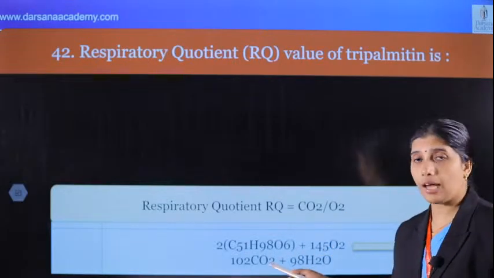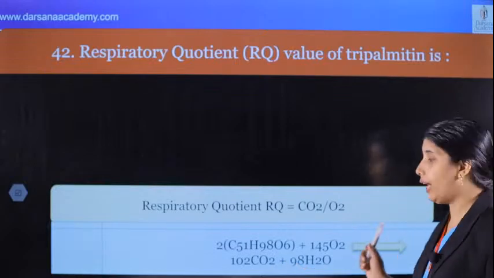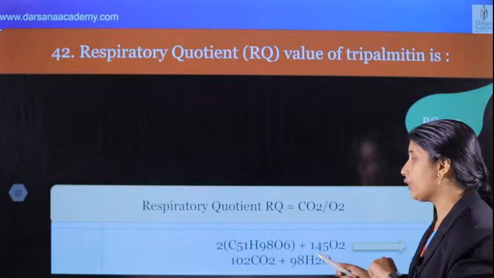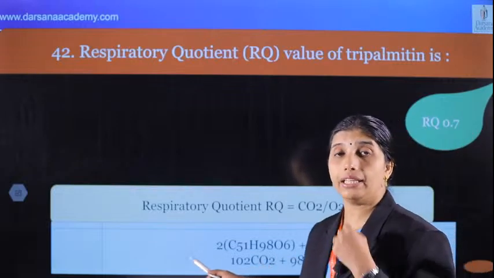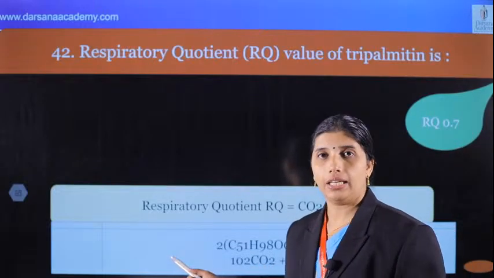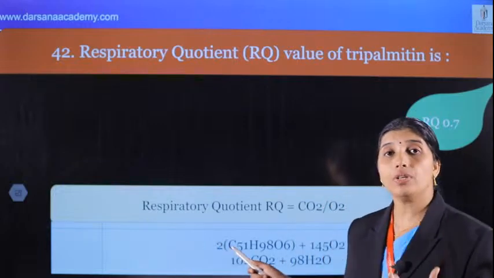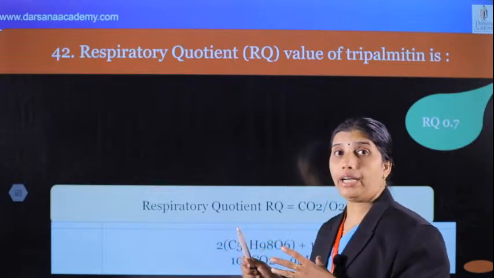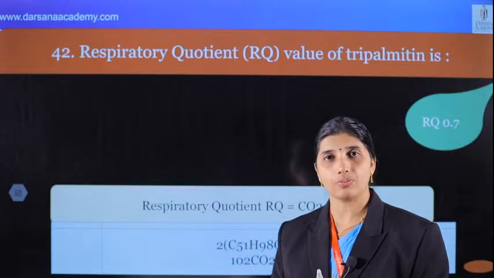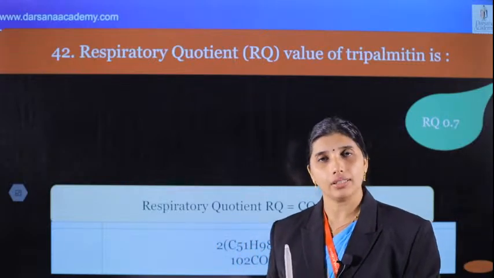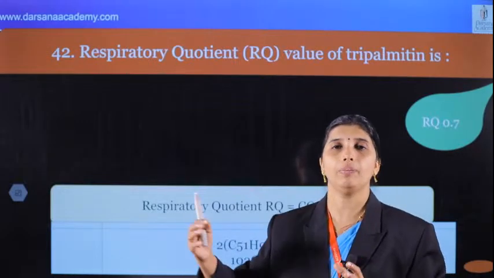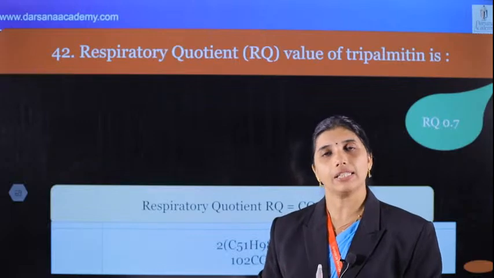greater than released carbon dioxide, then RQ will be less than 1. Here RQ is 0.7. If consumed oxygen is less than released carbon dioxide, then RQ will be greater than 1, in the case of organic acid. In the case of anaerobic respiration, RQ is infinity. Whereas in the case of carbohydrate, that is glucose, used as a respiratory substrate, RQ is 1: 6 CO2 plus 6 O2. That is 6 O2 will be used and 6 CO2 will be released. That is CO2 by O2, 6 by 6 is 1.